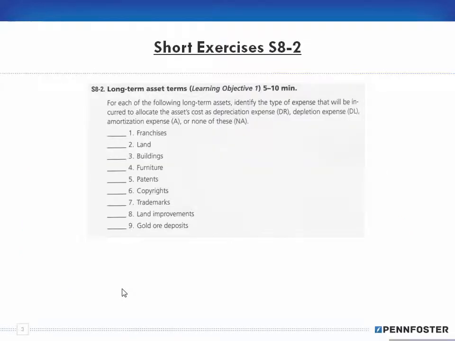All right, so let's see here. Let me get my pen. And all right, so short exercises. 8-2.